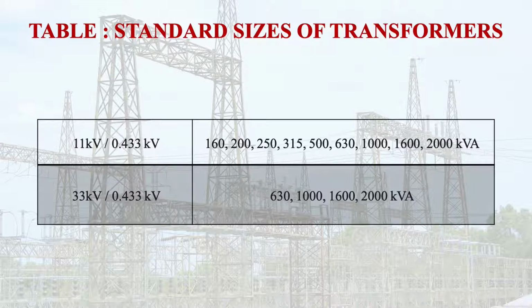These are some standard sizes of the transformers. Then for the 33 kV by 0.433 kV distribution transformer, the standard sizes used are 630 kVA, 1000 kVA, 1600 kVA, 2000 kVA, like this.